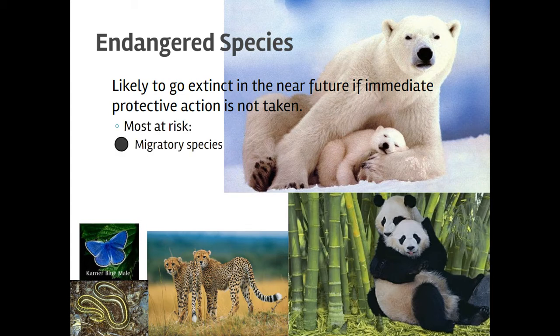Species that are most at risk. There are certain categories or certain reasons that some species are more likely to become endangered than others. The first is migratory species. By far, the biggest reason that species go extinct is a lack of habitat, mostly due to us and our population increasing and taking up more space.